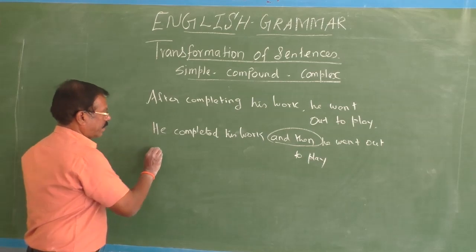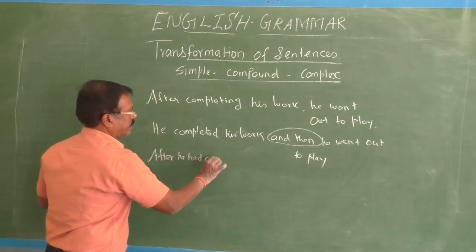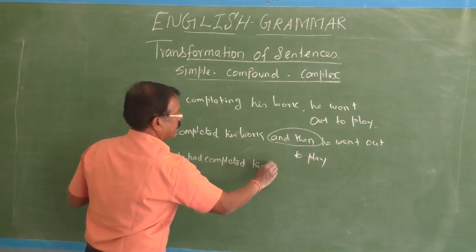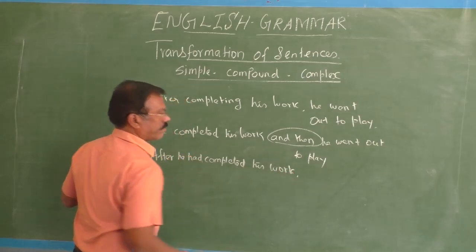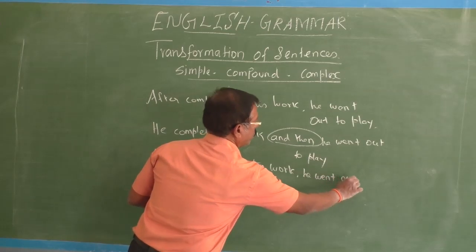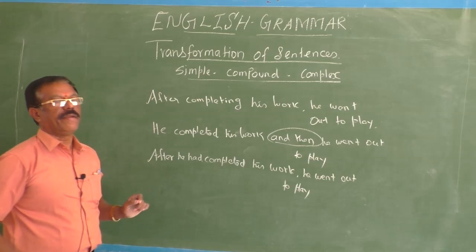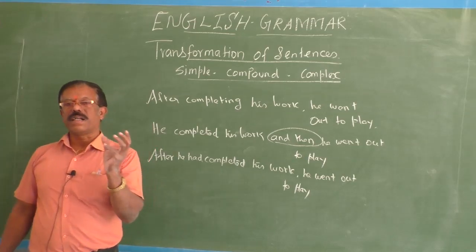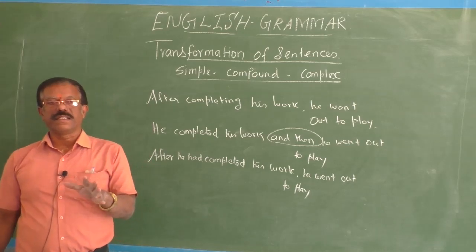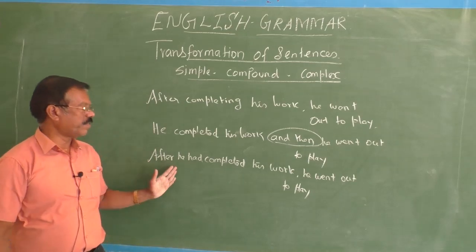In the complex, after he had completed his work, he went out to play. Here one thing I would like to say, when two actions are compared in the same sentence, the first finished one should be expressed in the past perfect tense.